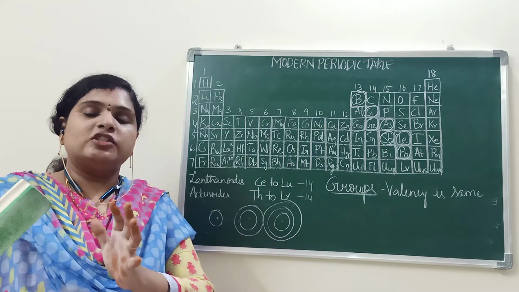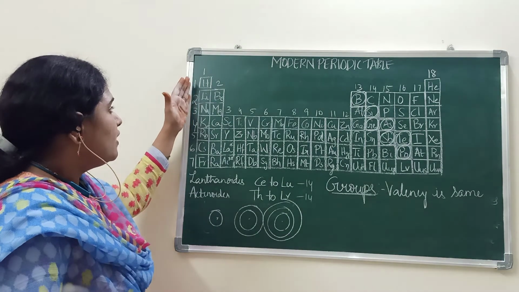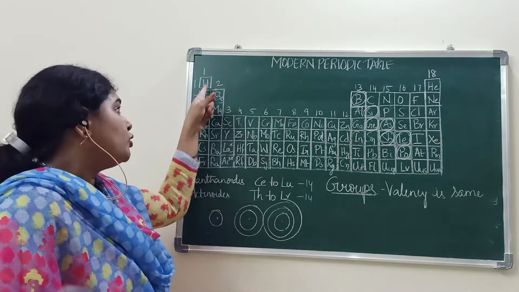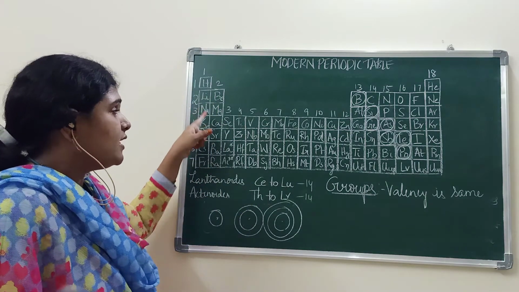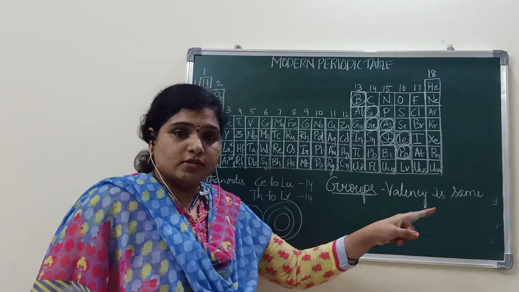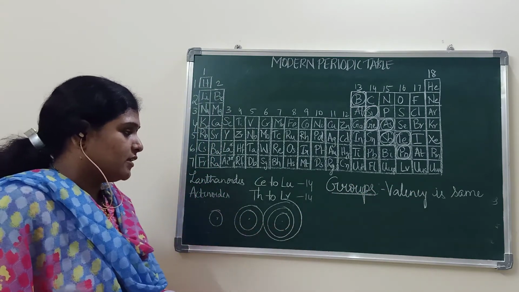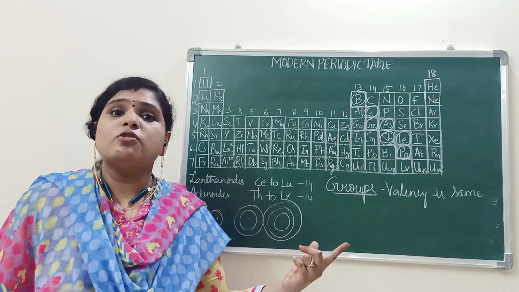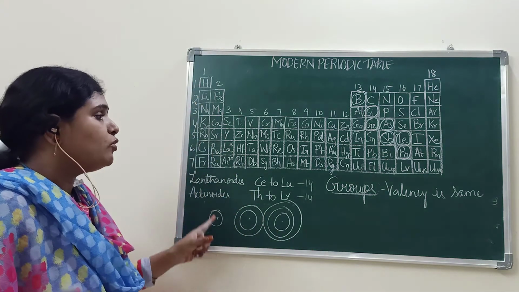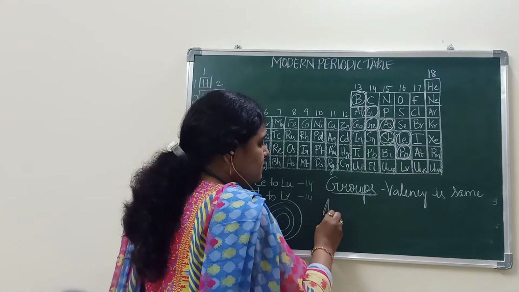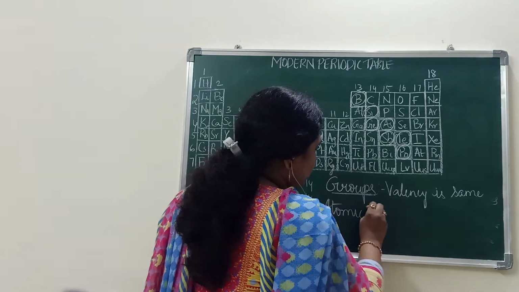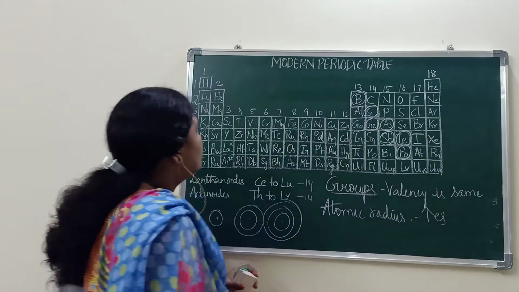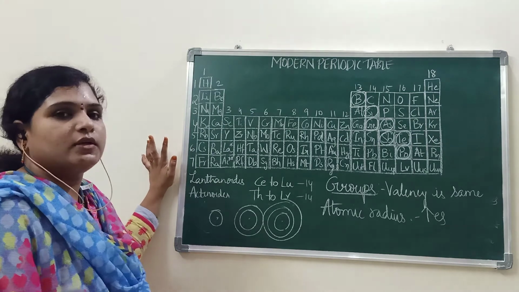One shell is increasing as we move from top to bottom in a group. Yes or no? When we move from top to bottom in a group, the number of shells are increasing. Even though the valence electrons are same, the number of shells are increasing. Simply we can say as the number of shells are increasing, atomic radius is also increasing as we move from top to bottom. Atomic radius increases as we move from top to bottom in a group.